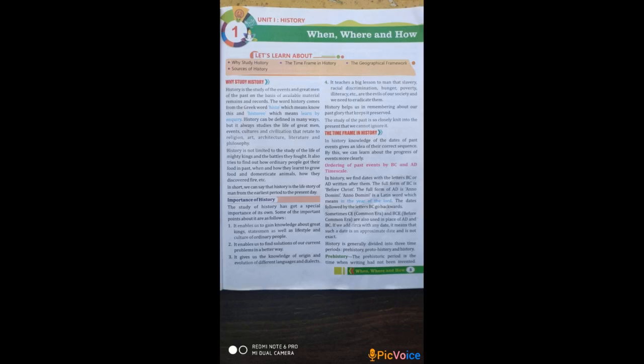It also tries to find out how ordinary people, meaning normal people, simple people, got their food in the past, how they collected their food at that time, when and how they learned to grow food, how they started growing food crops and domesticating animals. उन्होंने food collect करना कैसे start किया, food को grow करना कैसे start किया, कैसे animals को पालना start किया, and how they discovered fire, etc.